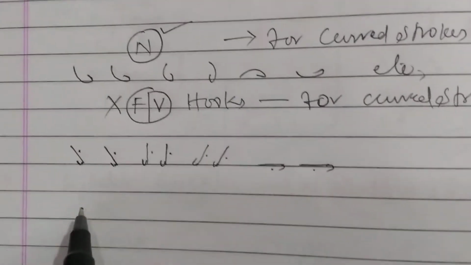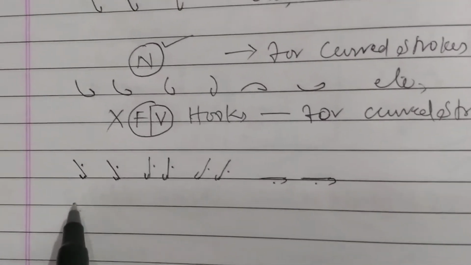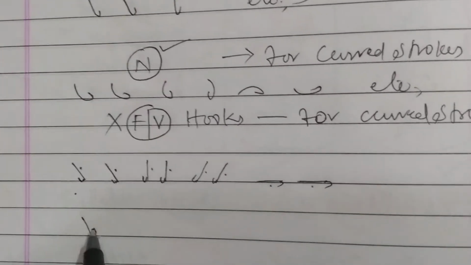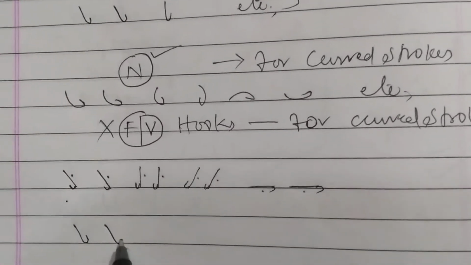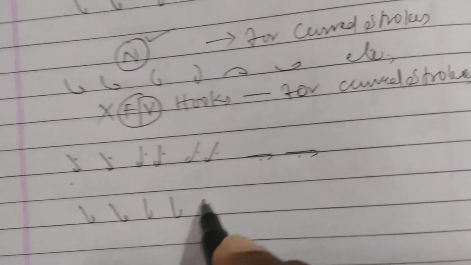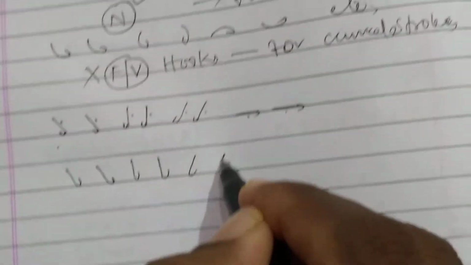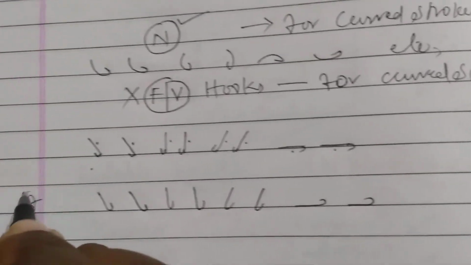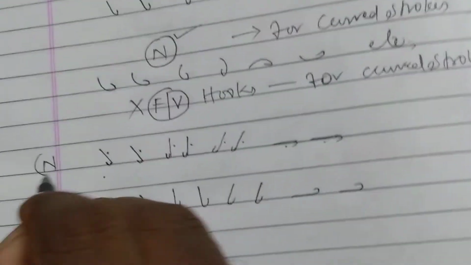Okay, as well as I am writing P, P F hook, B, T, D, CH, J, K F hook, G F hook. This is the F hook, this is the N hook.